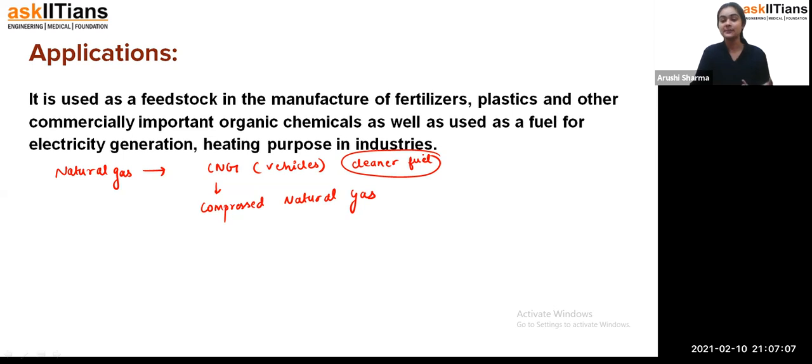Now we have other applications as well. Natural gas is used as feedstock in the manufacture of fertilizers, plastics and other commercially important organic chemicals, as well as a fuel for electricity generation and heating in industries. That means, student, we have so many applications of natural gas also. Three of the fossil fuels which we get all have so many uses in our daily life, that if those fossil fuels were to exhaust at any time, we would face so many problems.